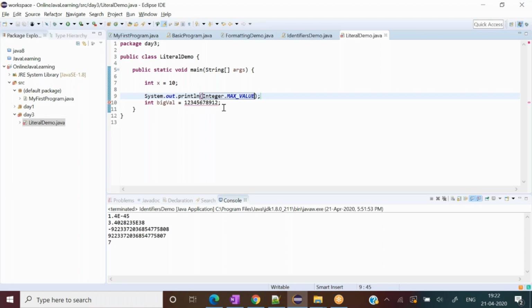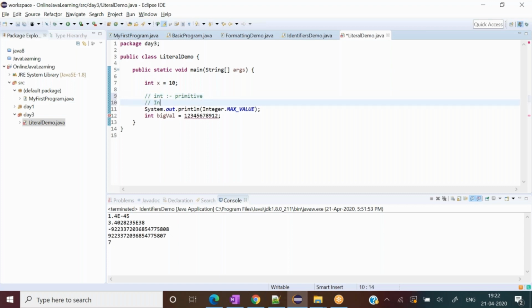Is there a difference between int and Integer in Java? Definitely there is a difference between int and Integer. You can ask me whatever doubt you have anytime, and I will try to resolve your confusion at that time. Int is a primitive, and Integer is a class itself.